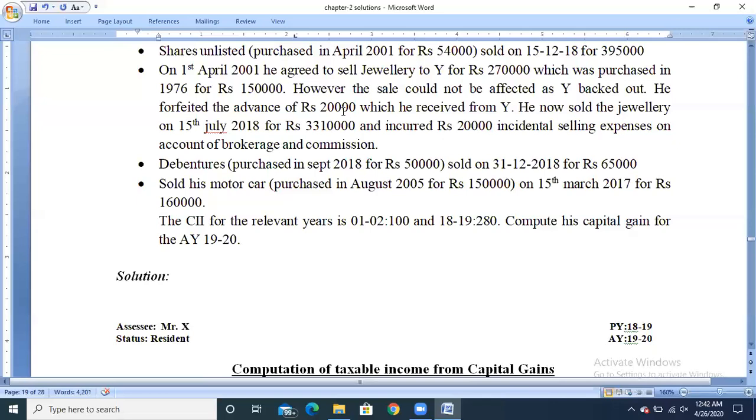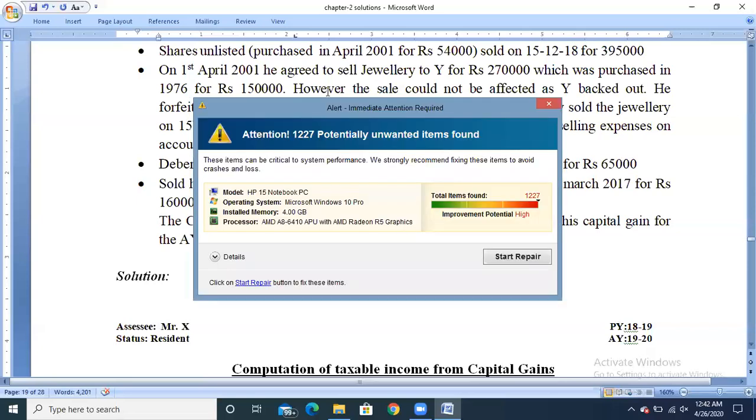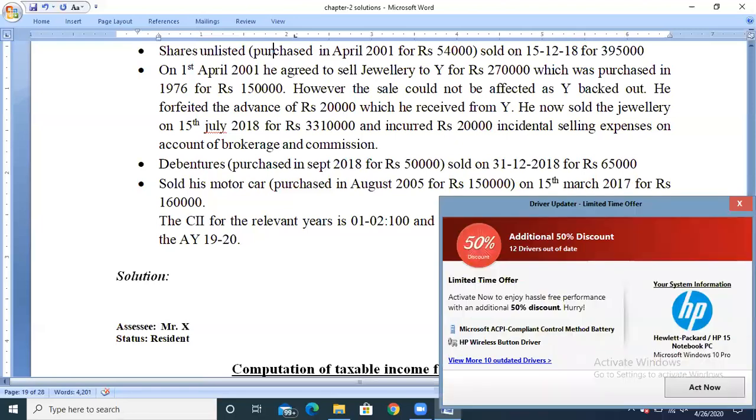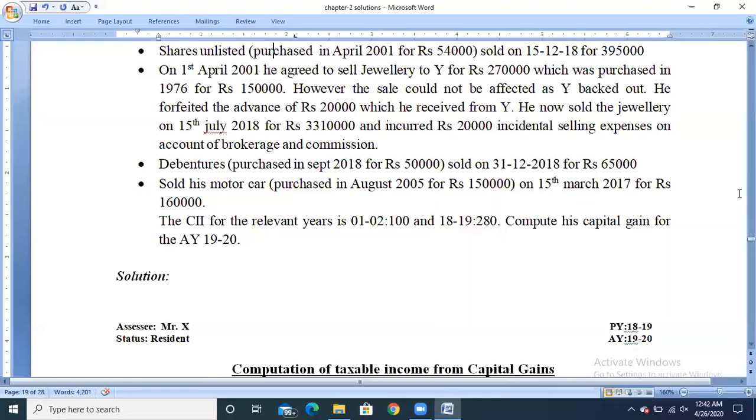If any advance amount is received and forfeited after 1/4/2014, then such amount should not be deducted from the cost of acquisition. Here they have received the amount on 1st April 2001, which is before 1/4/2014, so the forfeited amount should be deducted from the cost of acquisition.